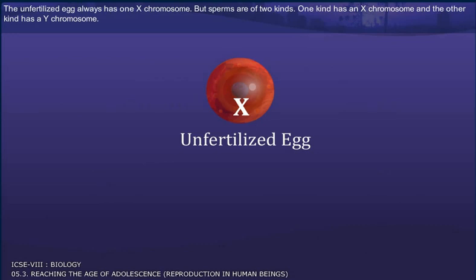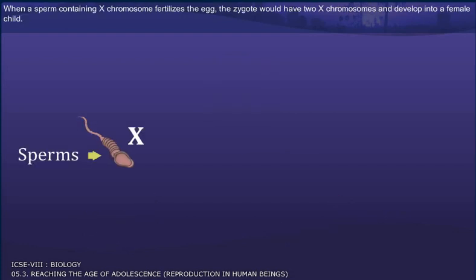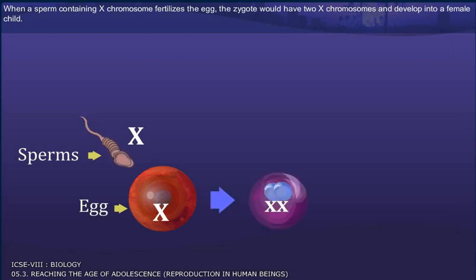The unfertilized egg always has 1 X chromosome, but sperms are of 2 kinds. One kind has an X chromosome and the other kind has a Y chromosome. When a sperm containing an X chromosome fertilizes the egg, the zygote would have 2 X chromosomes and develop into a female child.